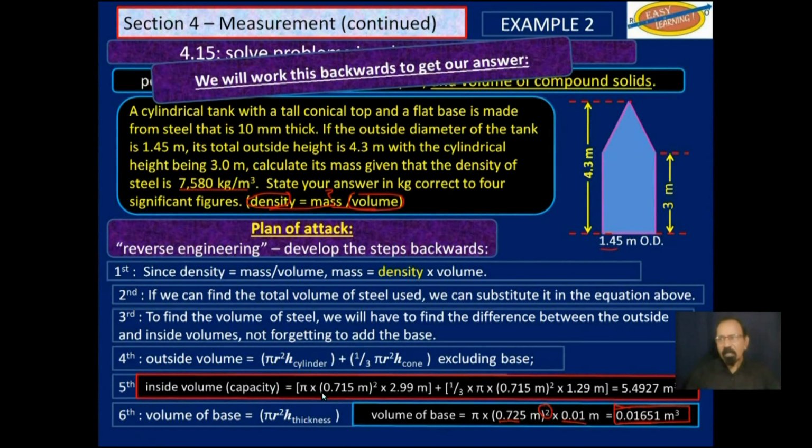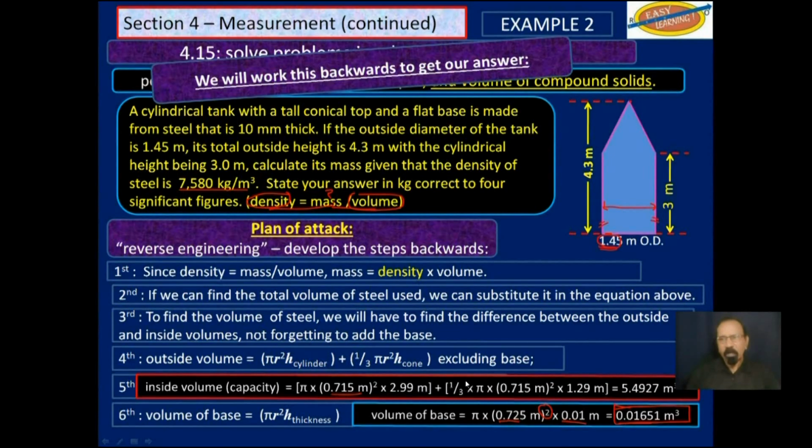Now let's find the inside volume. Now you have to be a little careful here, because this radius for the cylinder itself is no longer half of that. You will have to subtract from 1.45 1 centimeter from this side and 1 centimeter from that side, and then divide by 2.